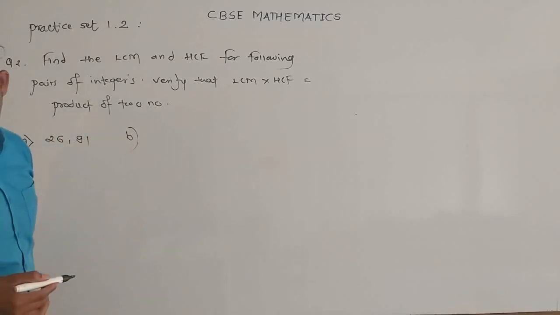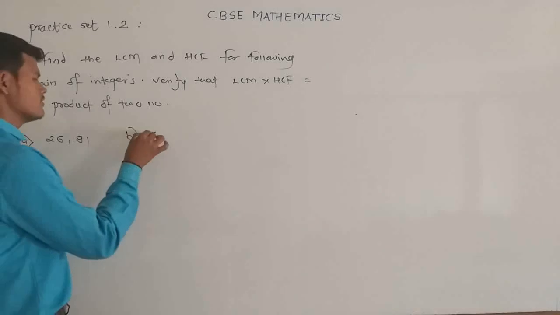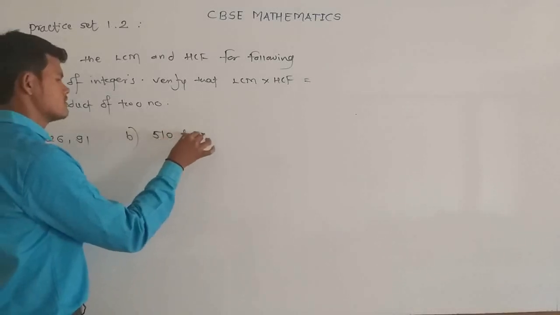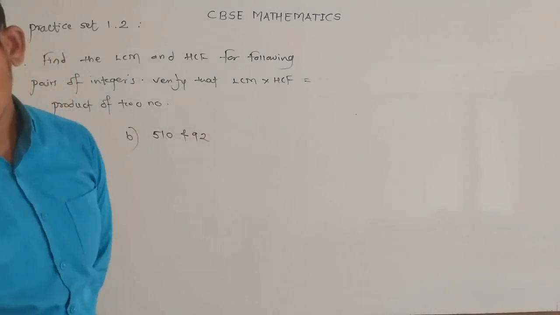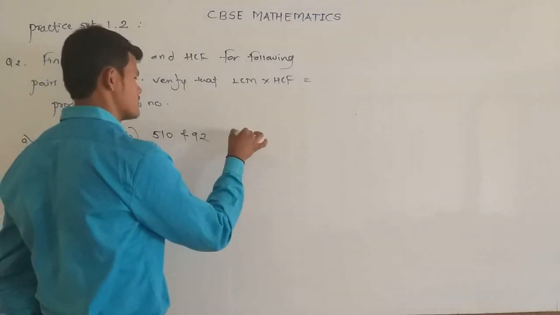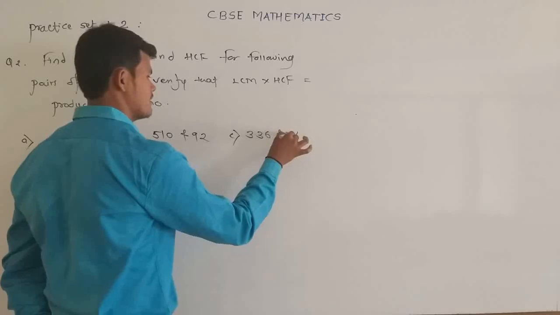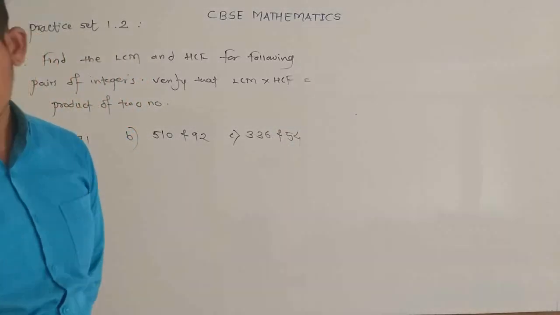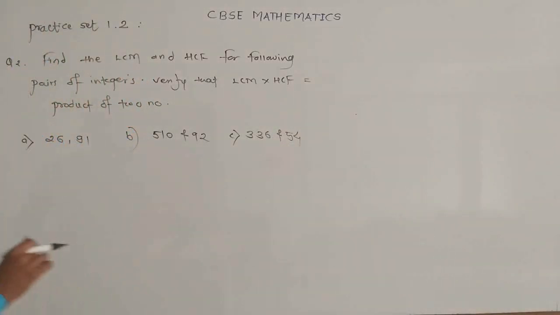Second is 510 and 92, and the third one is 336 and 54. So these are the three questions in question number 2.